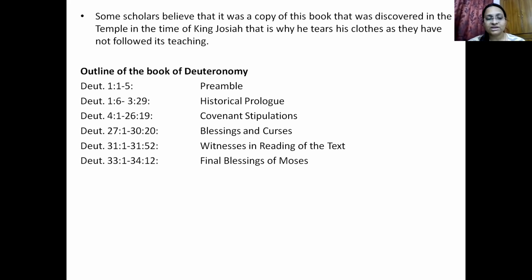Then we have chapter 31, which talks about witness and reading of the text. And lastly, we have chapter 33, verse 1 to chapter 34, verse 12. This talks about the final blessings of Moses. So this is all we have in the books of Leviticus and Deuteronomy.